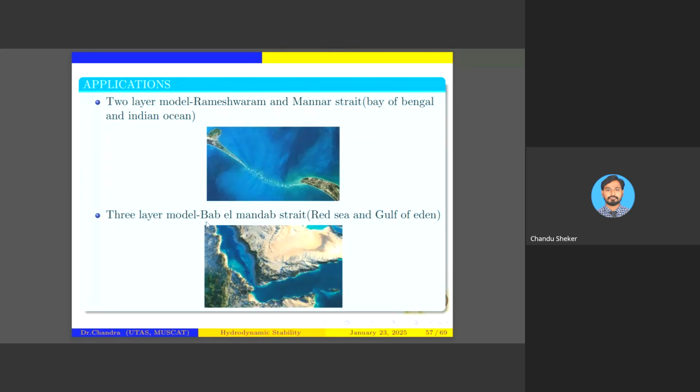And one more, a three-layer model: Bab-el-Mandeb Strait, Red Sea and Gulf of Aden. Here the fluid flows through a big density, big diameter region, but when you come to this narrow part, how is the flow stable and where will the instability come? That is what these two natural examples show.